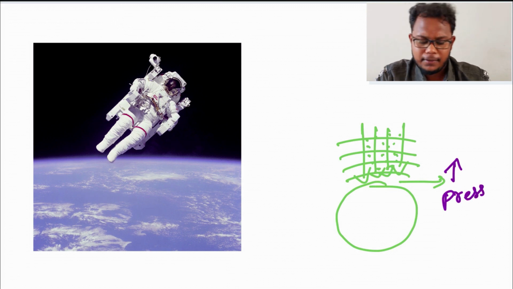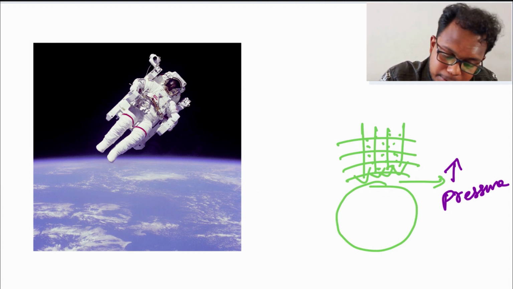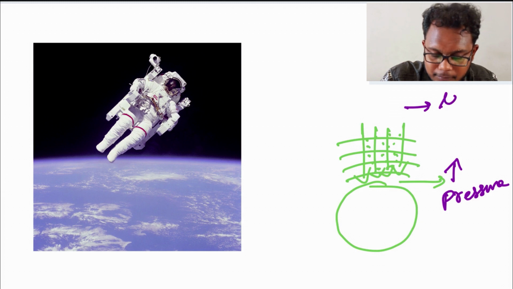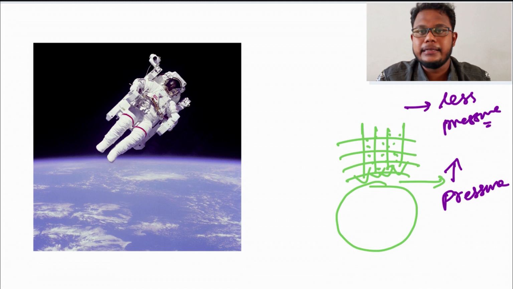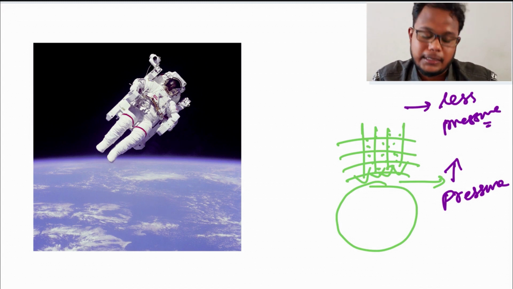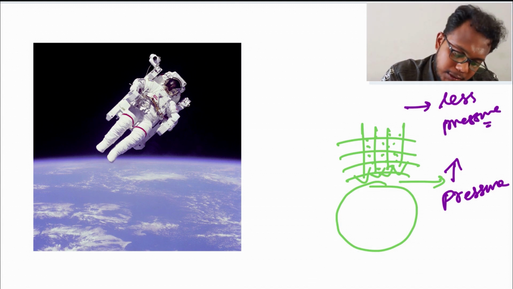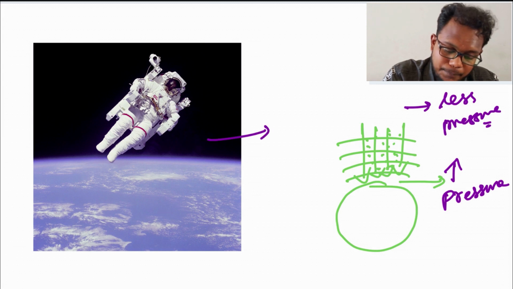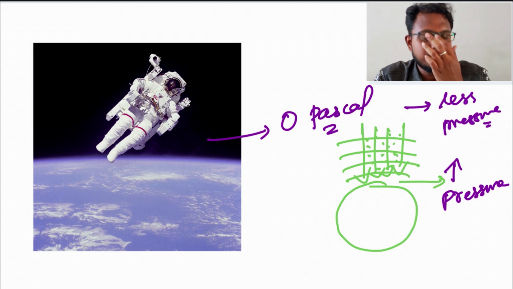So when you are going above the earth, the pressure will be decreasing. We will have very little pressure. So the pressure decreases when you are going beyond the earth's surface. When you are going to the top, the pressure will actually decrease. At one point in space, we will have zero pressure. There will be no pressure at all. So what will happen? What will happen if there is no pressure at all?